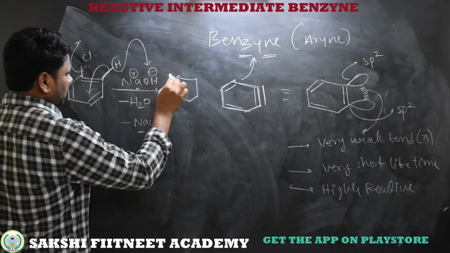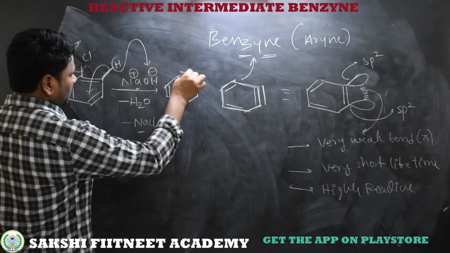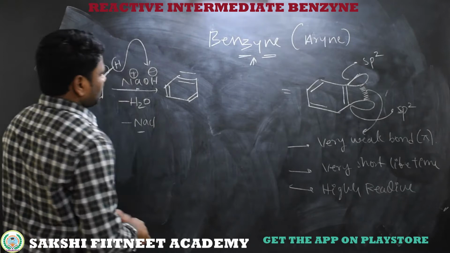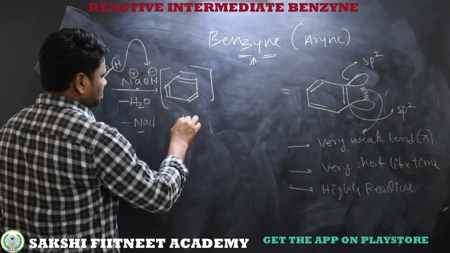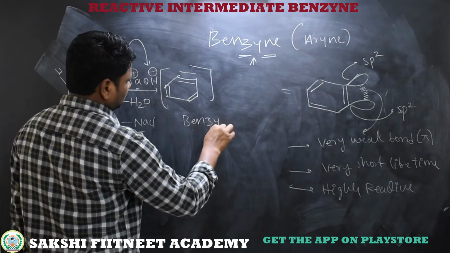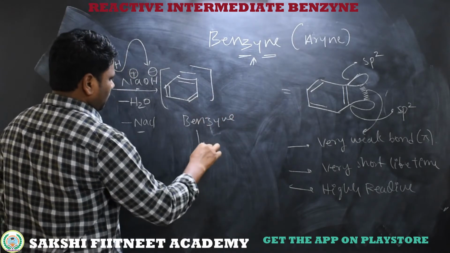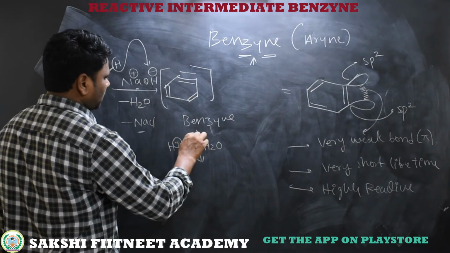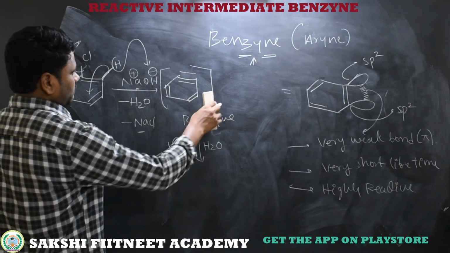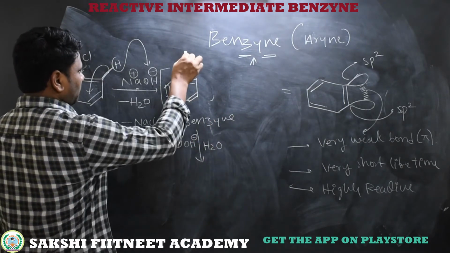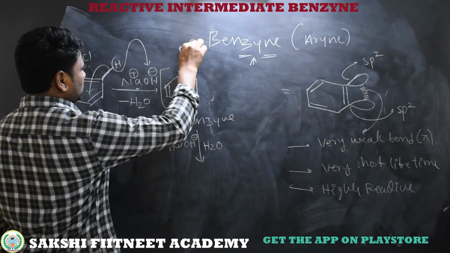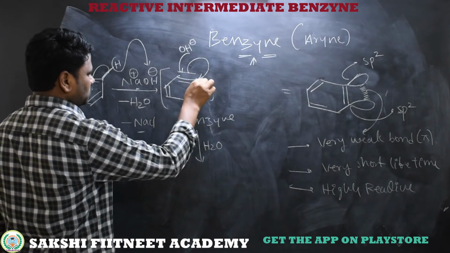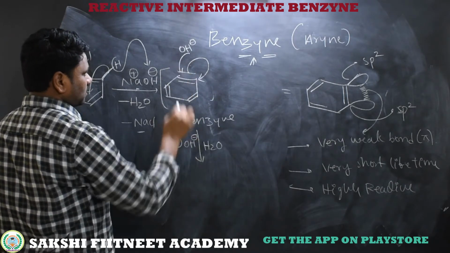So in this mechanism we are getting a triple bond between this carbon and this carbon, known as benzyne. To this benzyne, when we do hydrolysis, that is H plus OH minus, when OH minus attacks this carbon, this pi electron shifts to this carbon, then this carbon gets a negative charge, and H plus neutralizes this negative charge.